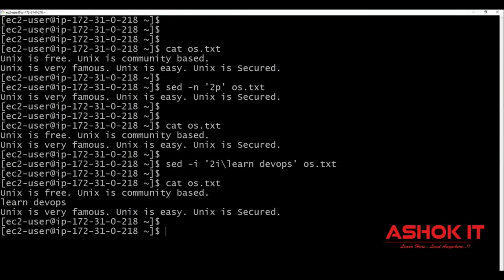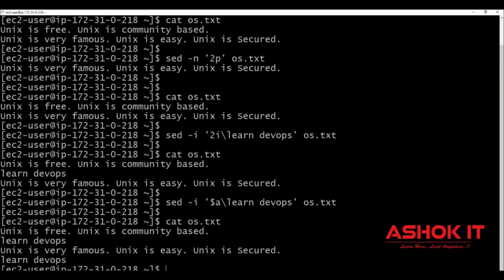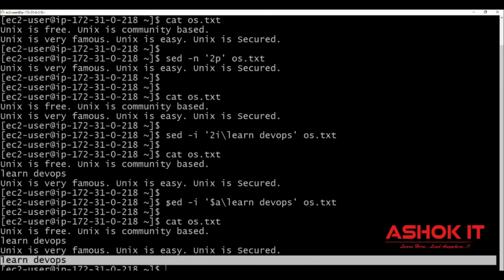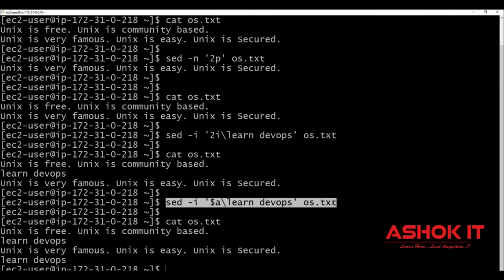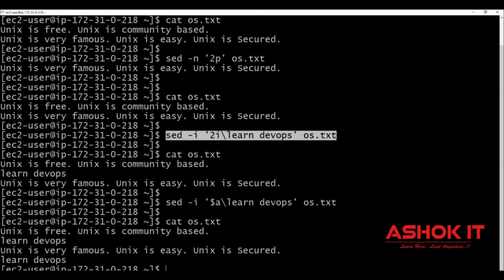Suppose if you want to insert the data at the end of the file, instead of 2i, you can use $a. If you use $a, it is going to insert this data at the end of the file. Execute. Now see cat os.txt. So now at the end of the file, this data is inserted. Using this command, we are inserting the data at the end of the file. Using this command, we are inserting the data at the second line of the file.